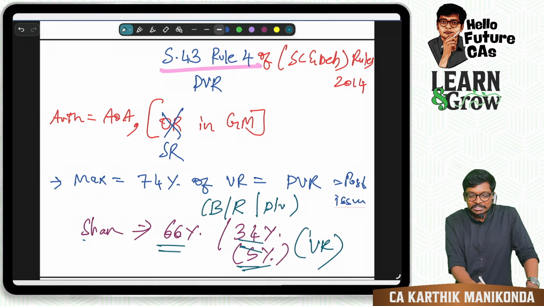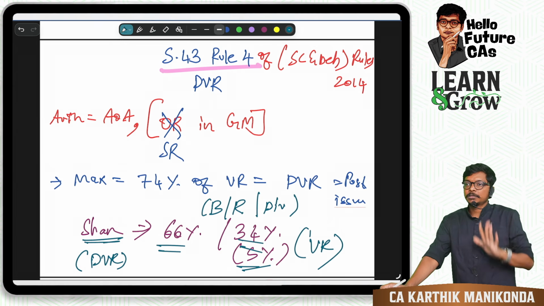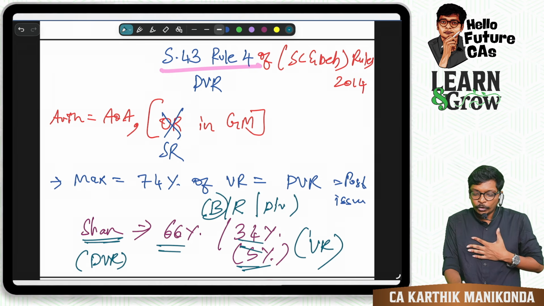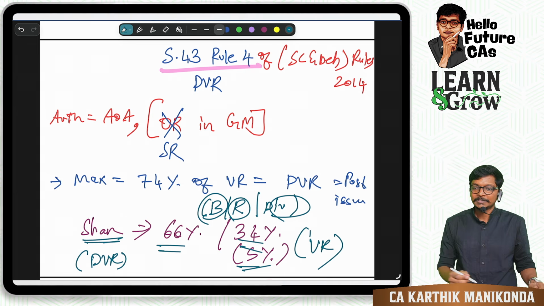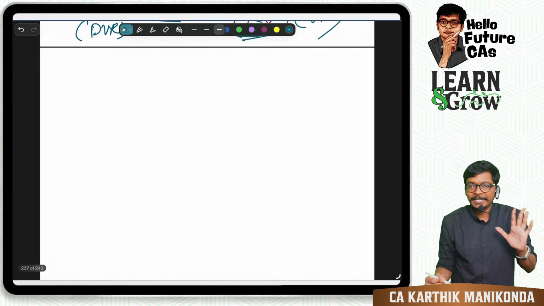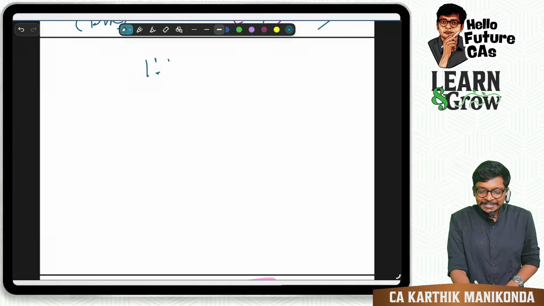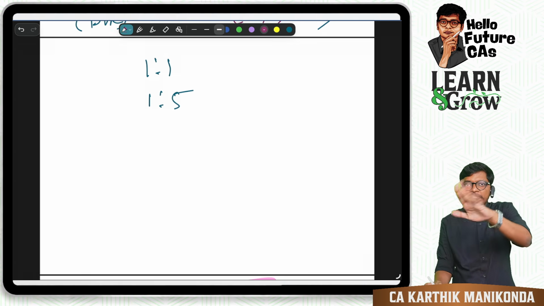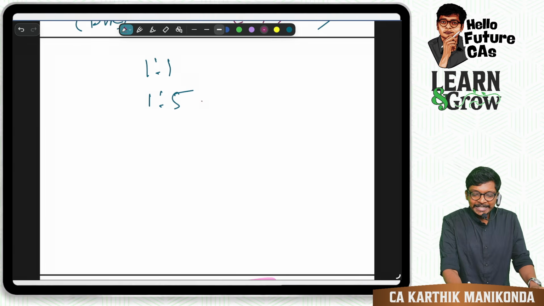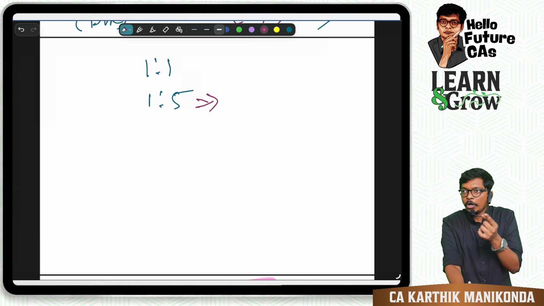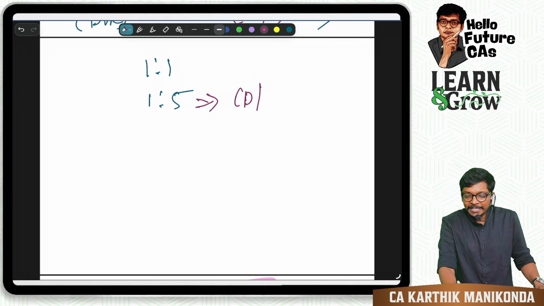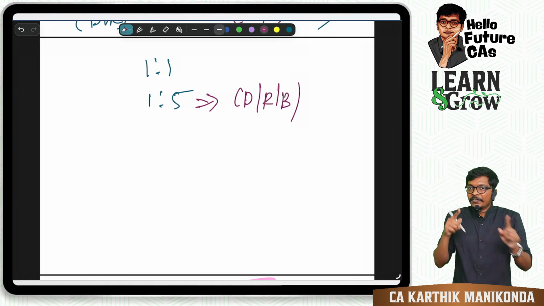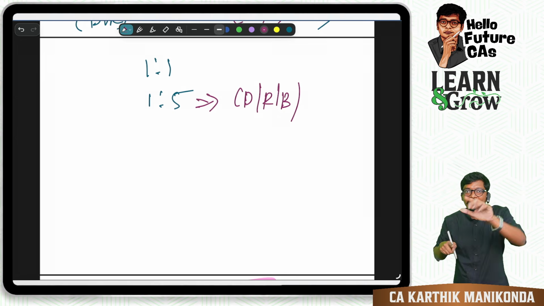Now, Shan has differential voting rights. What about bonus, rights, dividend? He will get extra in that also. Imagine, I will give a simple example. Voting rights for others is 1:1. For Shan it is 1:5. For every 1 share, he gets 5 votes. Now, can I say he will get the same benefit of 1 for 5, even for dividend, rights, bonus? If I give 1 rupee dividend to others, he will get 5 rupees.